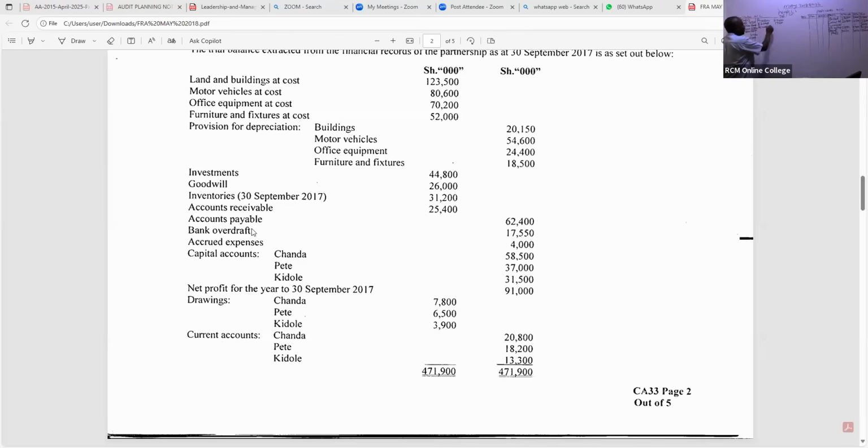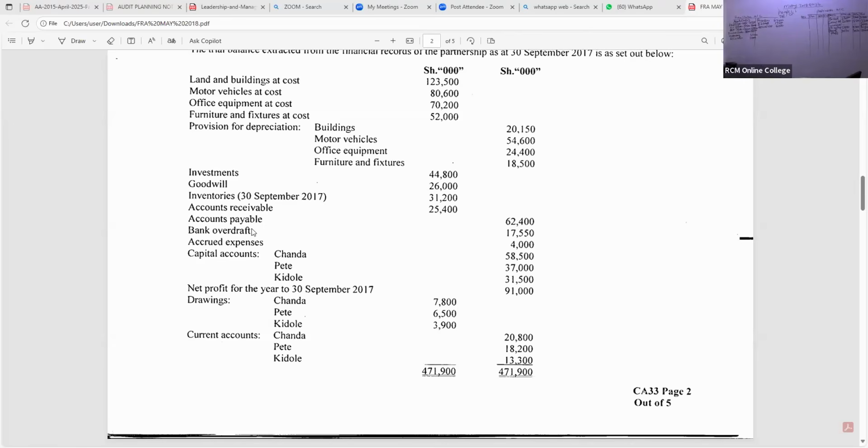So we have accrued expenses of how much? I wish I had a physical paper to underline at times. Is there somebody with 4,000, right? Accrued expenses of 4,000. Thank you so much.